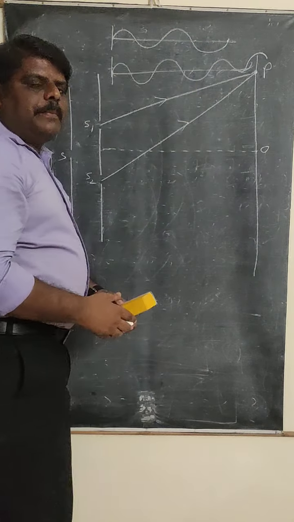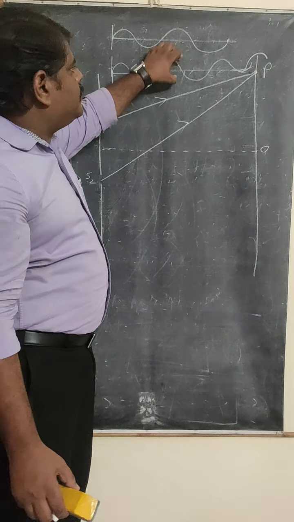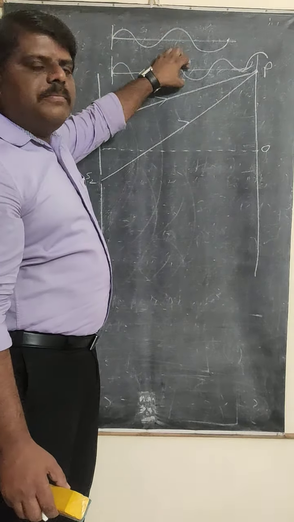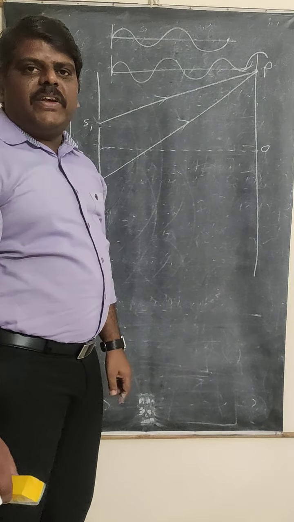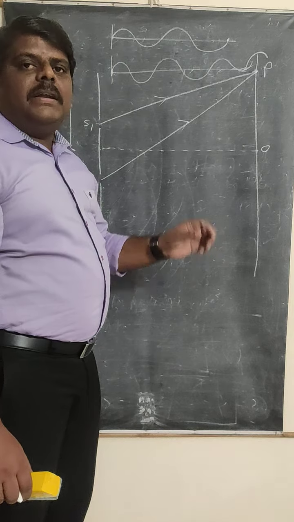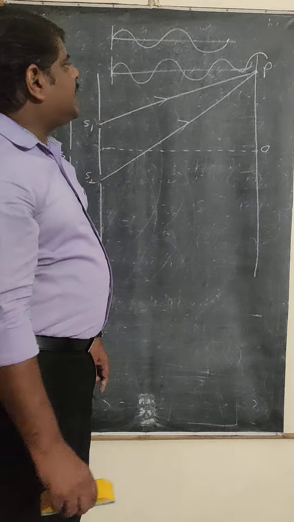Both waves have the same amplitude and the same frequency. The path difference or phase difference is also constant. A constant phase difference is there. Even so, at a particular point, crest is interacting with crest and trough is interacting with trough.